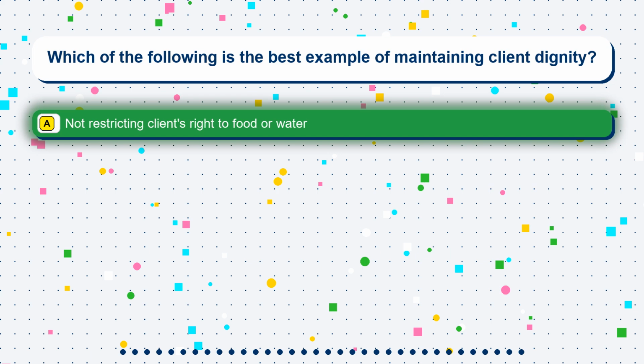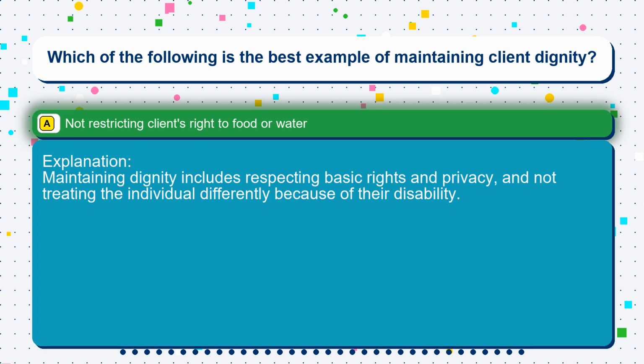The correct answer is option A: not restricting clients' right to food or water. Maintaining dignity includes respecting basic rights and privacy, and not treating the individual differently because of their disability.